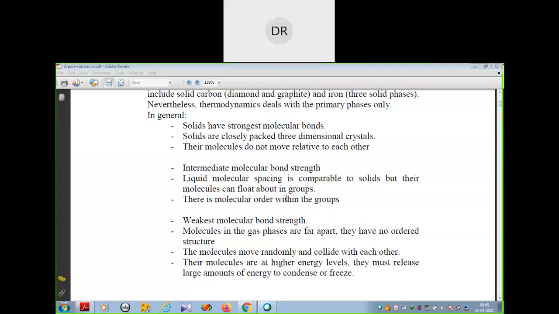Maybe in the exam it may come like this: what are the fundamental properties of solids, what are the fundamental properties of liquids, what are the fundamental properties of gases. So you have to answer like this.